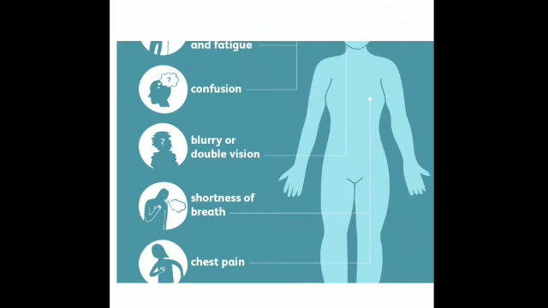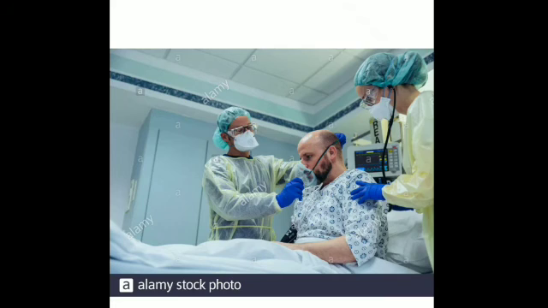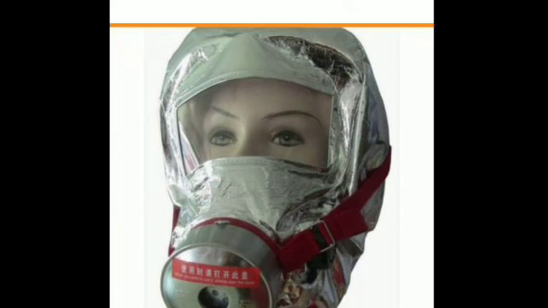Then what are the remedies for carbon monoxide poisoning? The victim should be given artificial respiration with carbogen, which we had discussed. That is a mixture of 95% oxygen and 5% carbon dioxide, and the victim should be brought into the open. So, these are the remedies for carbon monoxide poisoning, that is artificial respiration, and the victim should be brought in the open. Then the precaution to prevent carbon monoxide poisoning is that when the concentration of carbon monoxide increases, we should wear a gas mask. This is the picture of a gas mask, and these masks absorb carbon monoxide and oxidize it to carbon dioxide. Such masks are made of hopcalite. Is that clear?